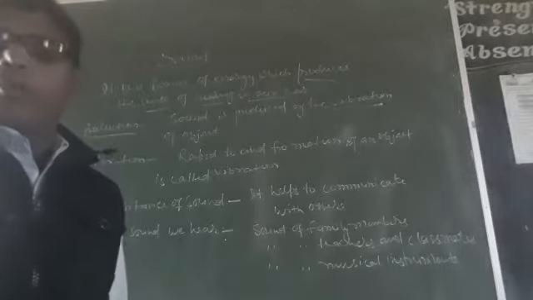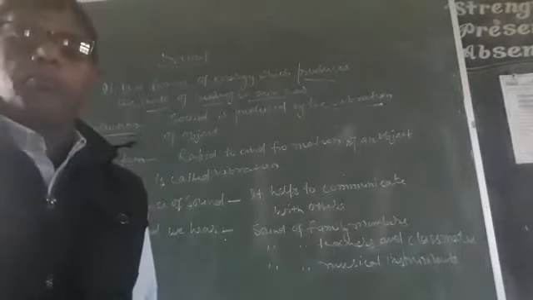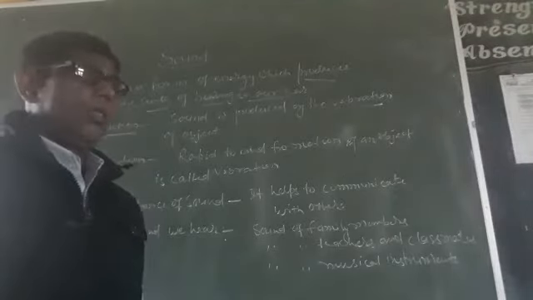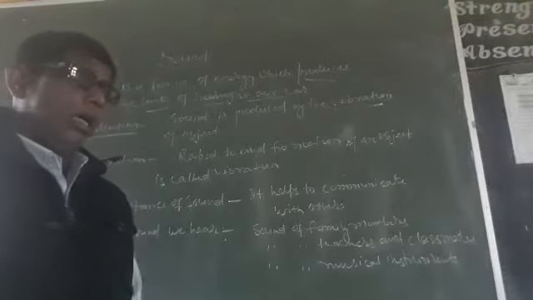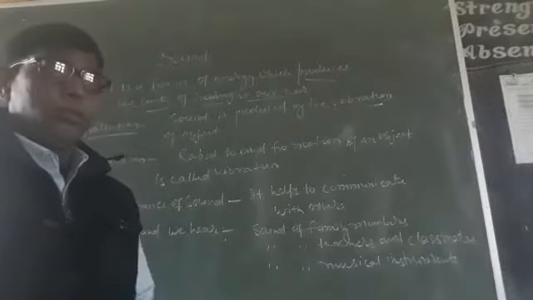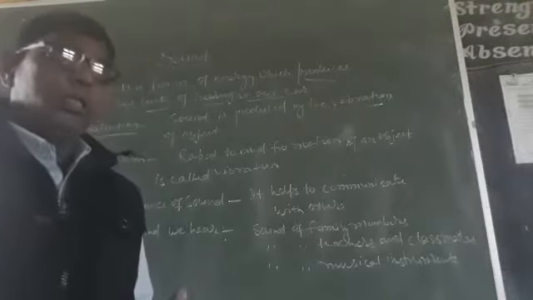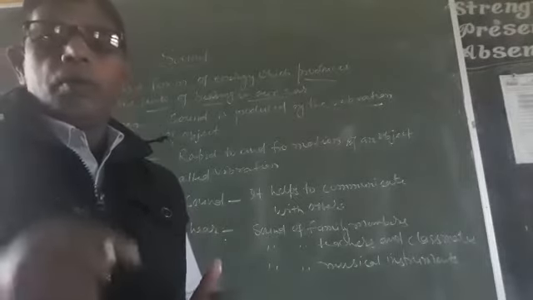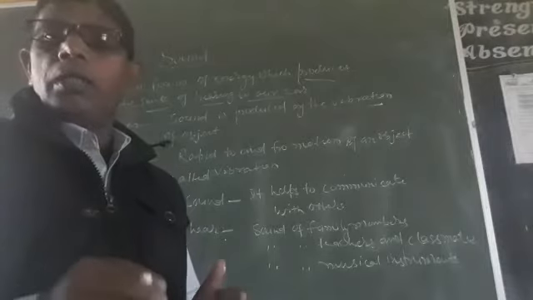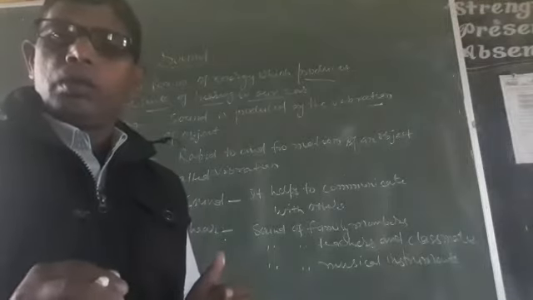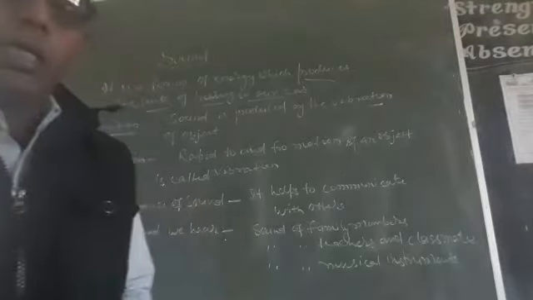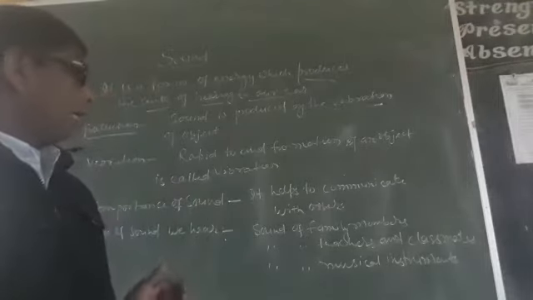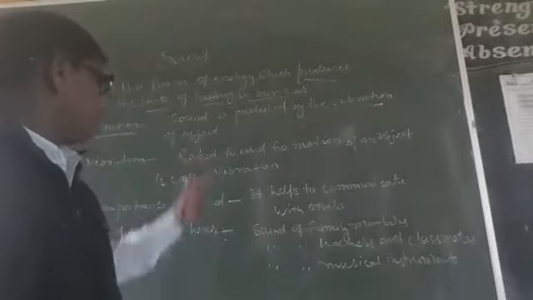If I want to produce sound from a drum, it should be struck with either fingers or any hard things so that sound is produced. In all the things, there should be vibration of that object in which we want to produce sound. So this is the right answer. How is sound produced? Sound is produced by the vibration of object.